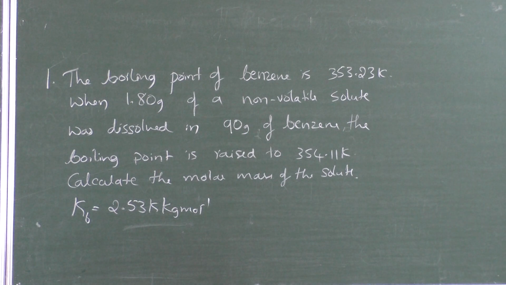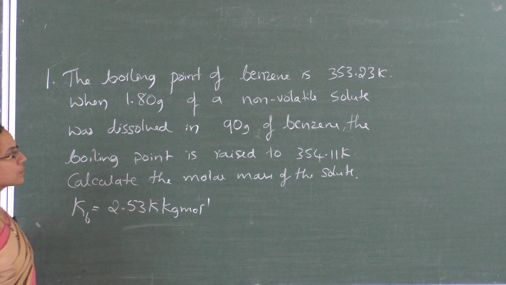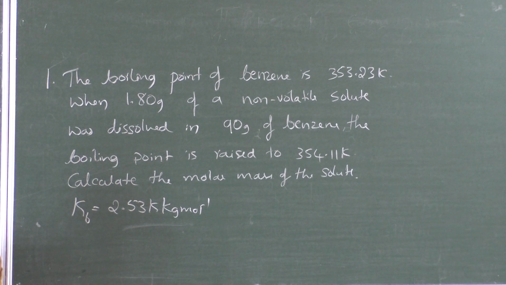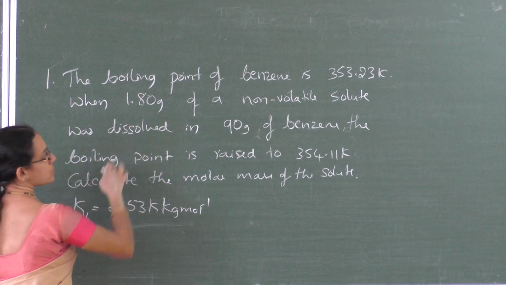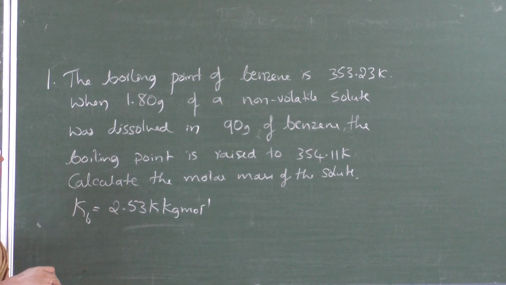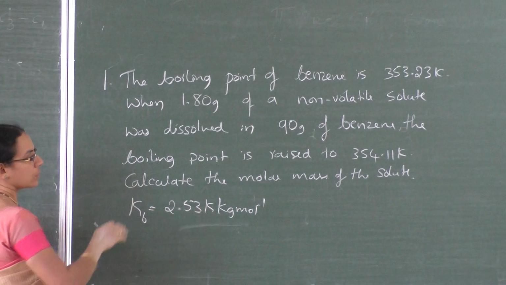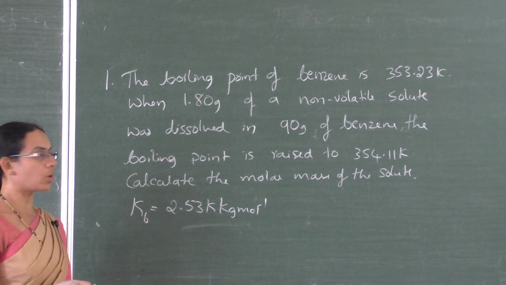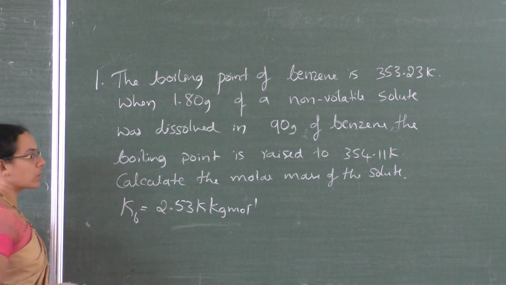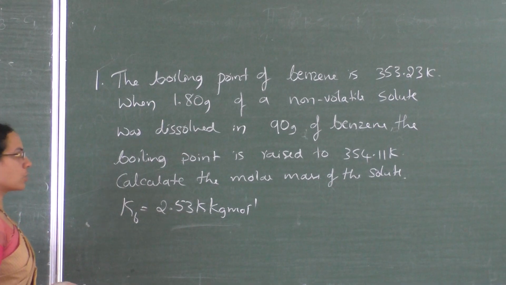So this is the problem. The boiling point of benzene is 353.23 Kelvin. When 1.80 gram of a non-volatile solute was added to 90 gram of benzene, the boiling point is raised to 354.11 Kelvin. Calculate the molar mass of the solute.